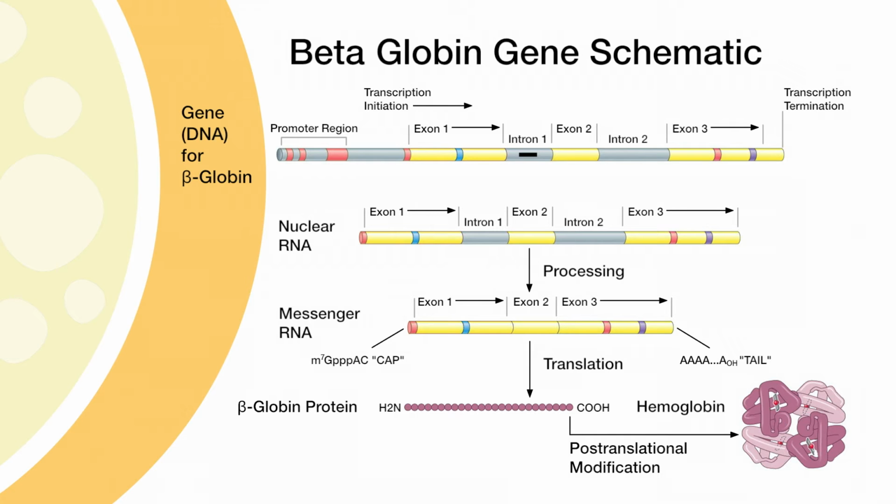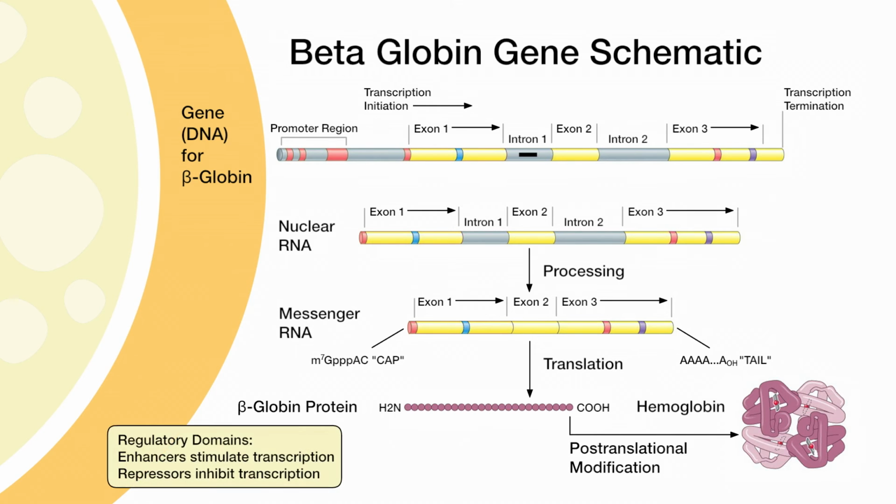Even further upstream, and in some cases downstream, or even in introns, will be sequences that provide information that will influence the ability of this promoter to initiate transcription. These sequences we call regulatory sequences, also known as enhancers or repressors. An enhancer domain could stimulate transcription, while a repressor domain can inhibit transcription. But we'll come back to that. This is all the anatomy that you really need to know to ultimately understand how genes are regulated. Okay, let's figure out how we can regulate gene expression differently in different cells.